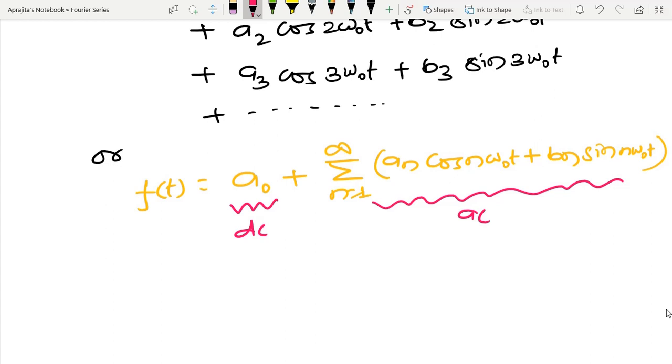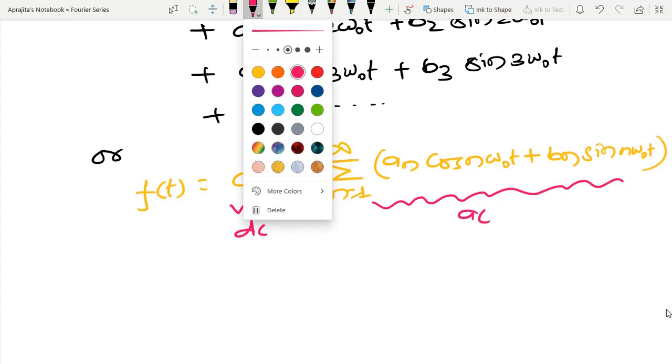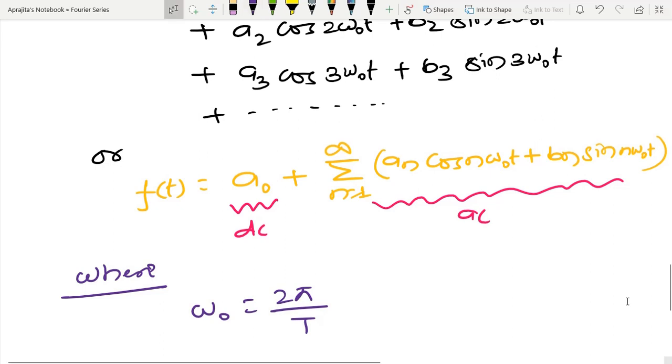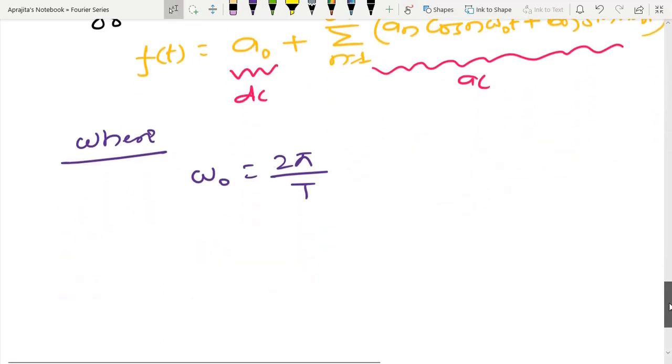I am saying that any periodic function can be expressed in terms of DC plus AC. And now you can also see the first term, that is omega 0. So omega 0 is nothing but 2 pi by T, where T is the period of the periodic function f,